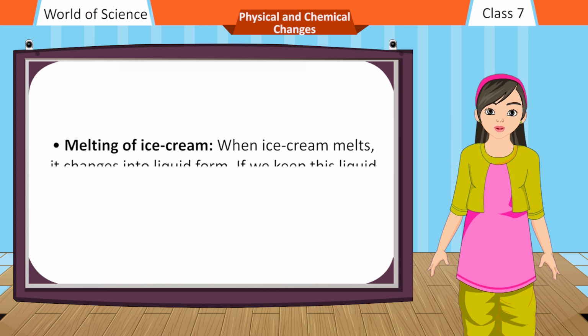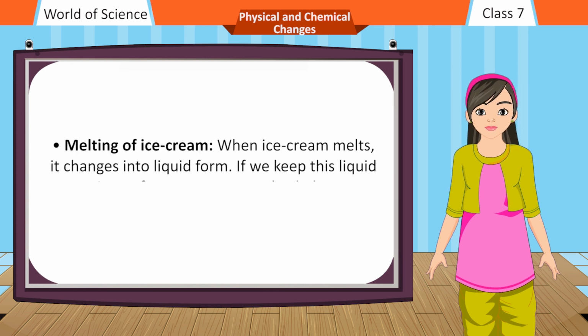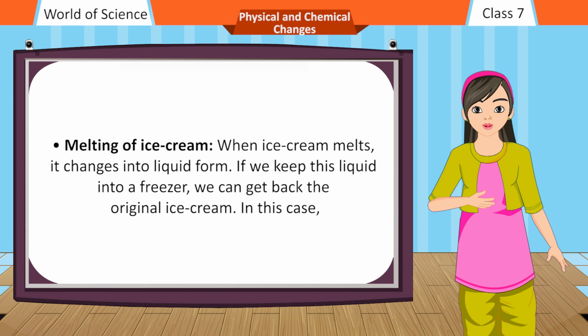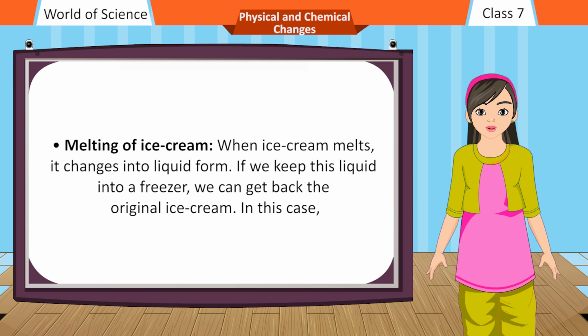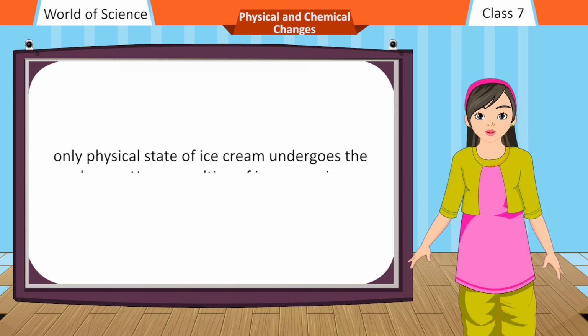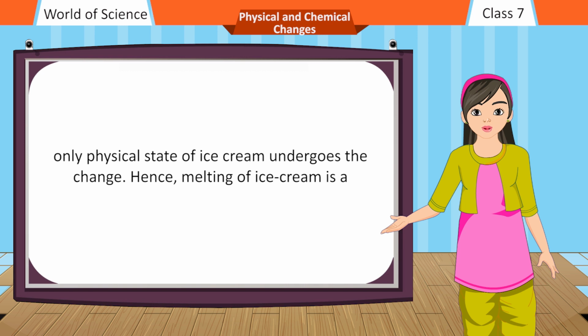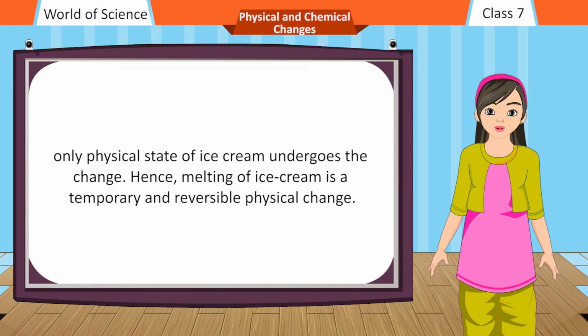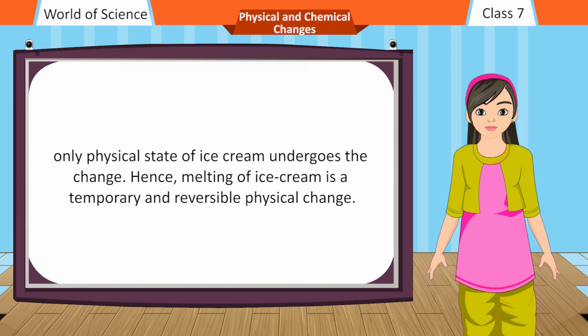Melting of ice cream. When ice cream melts, it changes into liquid form. If we keep this liquid into a freezer, we can get back the original ice cream. In this case, only physical state of ice cream undergoes the change. Hence, melting of ice cream is a temporary and reversible physical change.